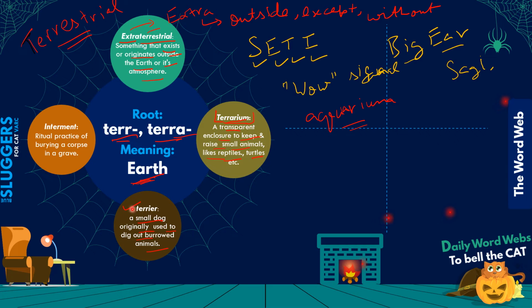And hence this term derives from terra, that means earth, right? So these are dogs that originally were used to dig out burrowed animals, to hunt them. They will bring them out, drive them out, and then once they are out, the hunters can hunt them. So that's a terrier, right?